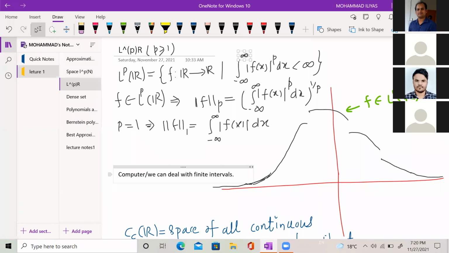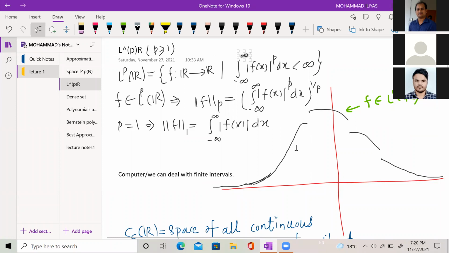So one can see, suppose I have drawn this graph. I am talking first about L^1(R). So it contains all functions whose integral of |f(x)| on the real line is finite. If I take this function, when x tends to plus infinity and x tends to minus infinity, this function goes to 0.